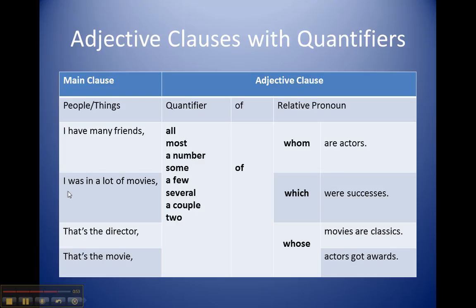I was in a lot of movies, 2 of which were successes. I was in a lot of movies, some of which were successes. That's the director, most of whose movies are classics. That's the movie, all of whose actors got awards.